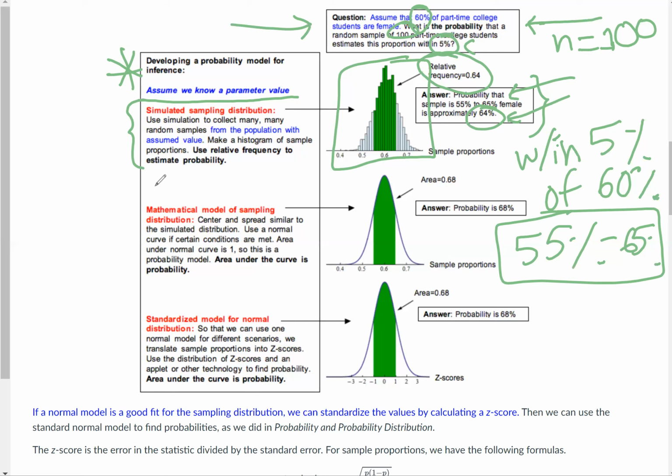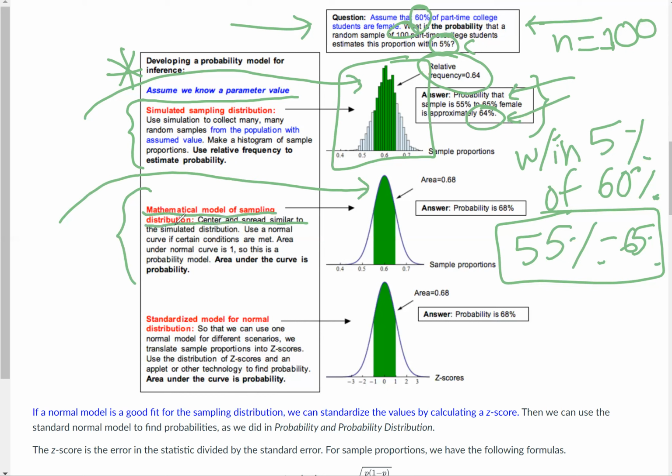Let's see. For the mathematical model of the sampling distribution, the center and spread are similar to the simulated distribution. So compare, this is the one where we did a bunch of random samples through a simulation, kind of like we did on the applet on previous pages. It looks a lot like this mathematical model. Recall from module 13 that we can either use sampling or use a mathematical model to predict what's going to happen with sampling, or with a mathematical model of the sampling distribution.